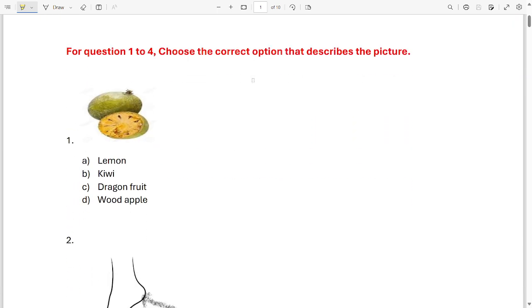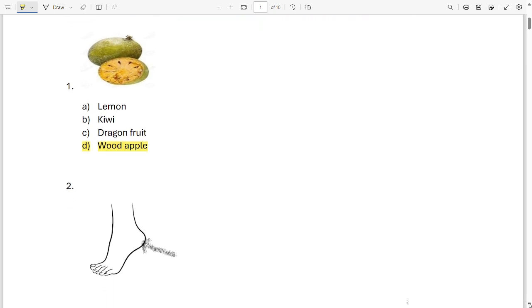Okay, for question 1 to 4, choose the correct option that describes the picture. Look at the first picture very carefully. Which fruit is this? Is it lemon, kiwi, dragon fruit or wood apple? Which one is it? Look carefully. It is wood apple. Option D.